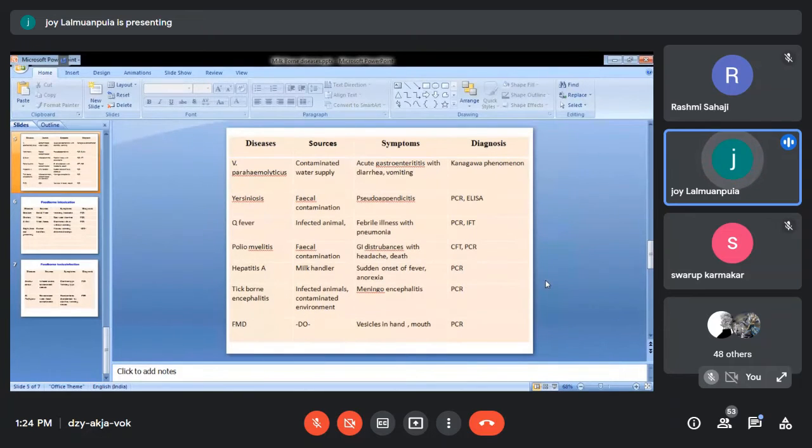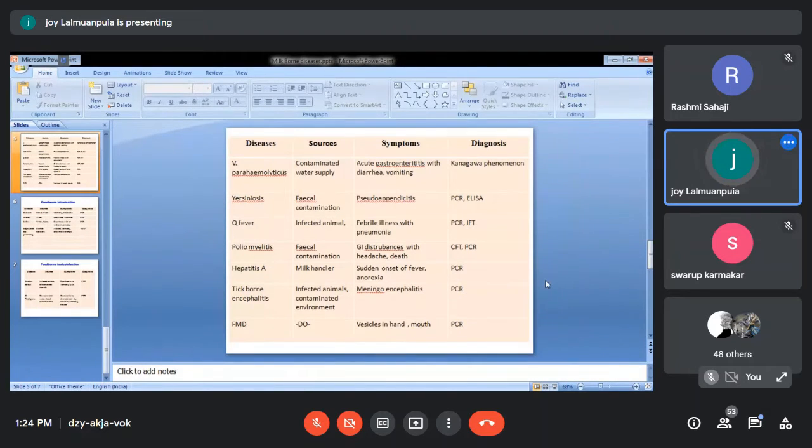In general, symptoms in human beings are diarrhea, vomiting, but sometimes pseudoappendicitis is generally seen, particularly with Yersinia species, except for pestis. Okay, so PCR and ELISA are the ones which can detect Yersiniosis.